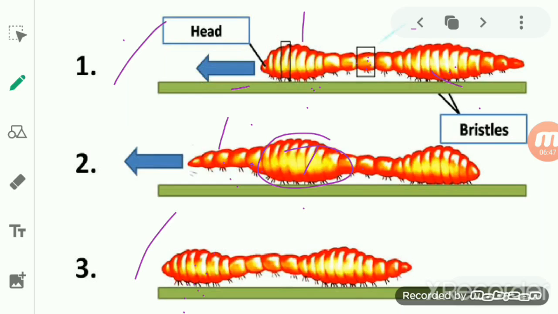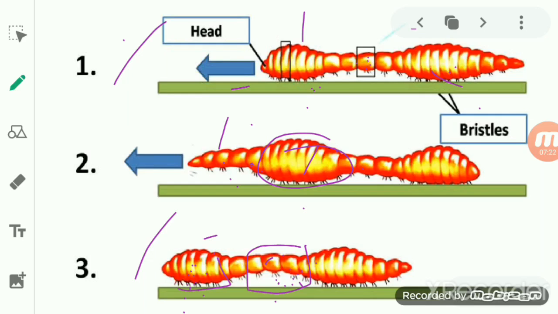In the third one, when the longitudinal muscle contracts, at the same time the circular muscle of the back part contracts. As the longitudinal muscles contract, it comes back to its same position, but at the back portion the circular muscles contract, making the back part of the earthworm's body long and thin.